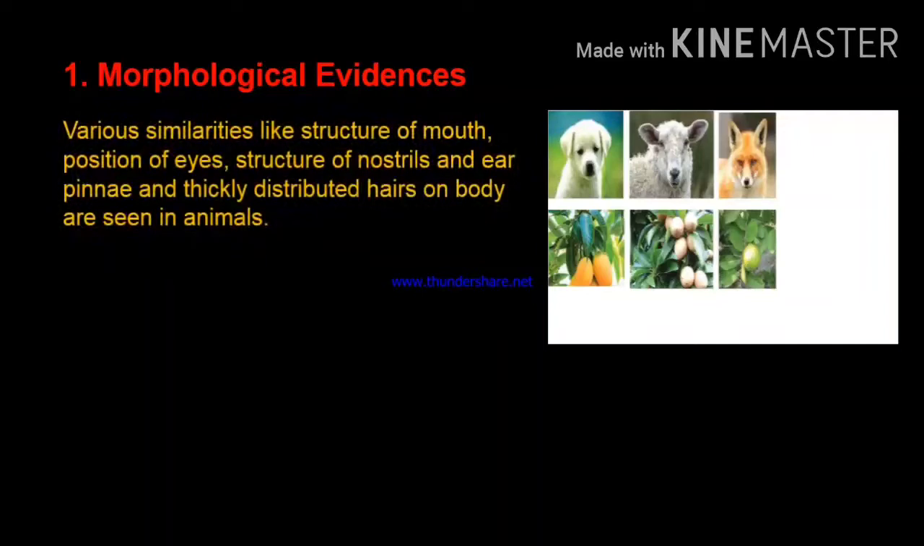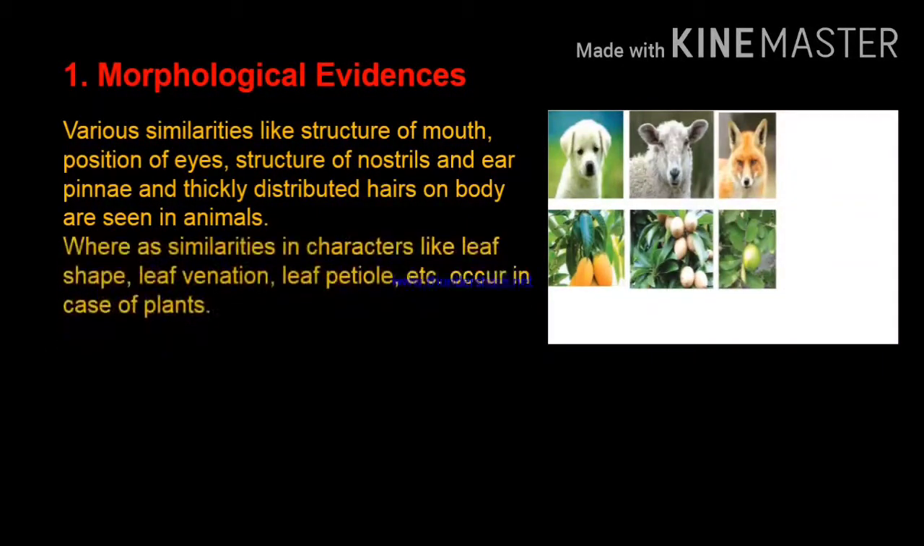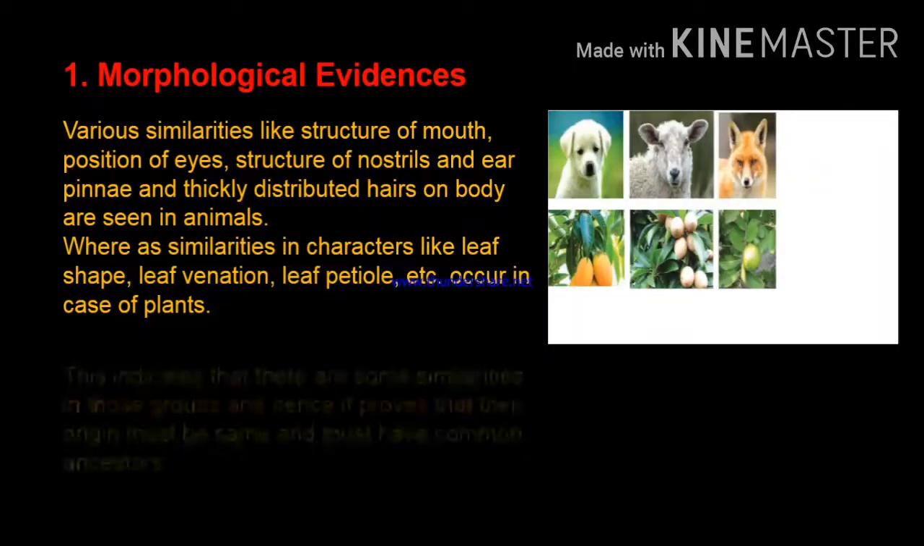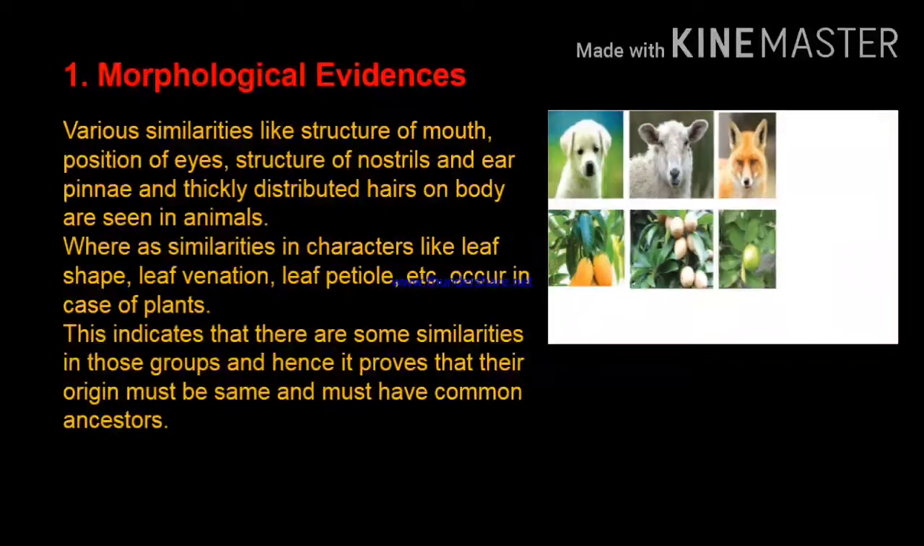The first, morphological evidence. Various similarities like structure of mouth, position of eyes, structure of nostrils, ear pinna, and thickly distributed hair on the body are seen in animals, whereas similarity in characters like leaf shape, leaf venation, and leaf petioles occur in the case of plants. This indicates that there is some similarity in those groups, and hence it's proof that their origin must be the same and they must have a common ancestor.